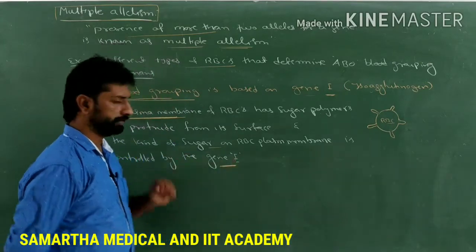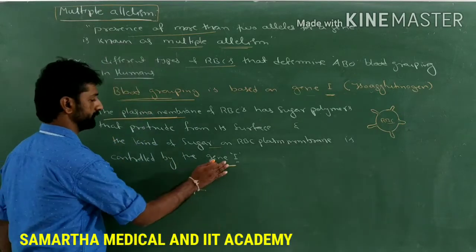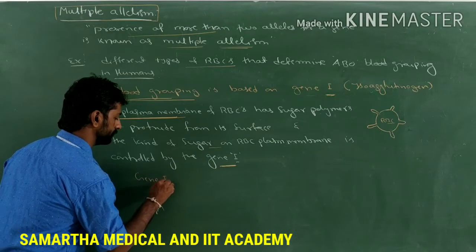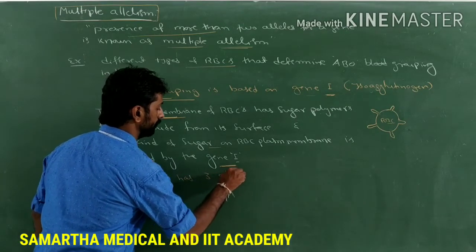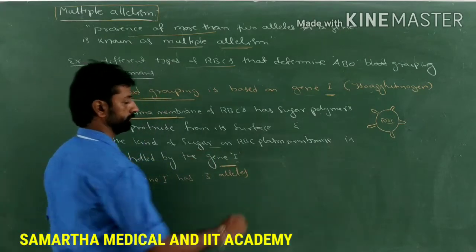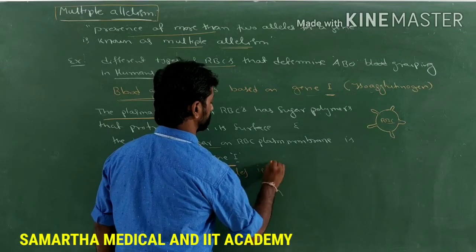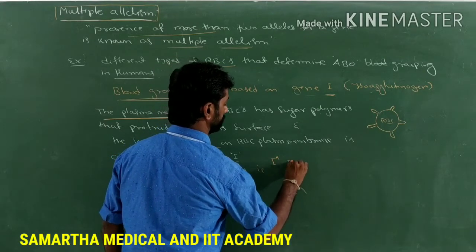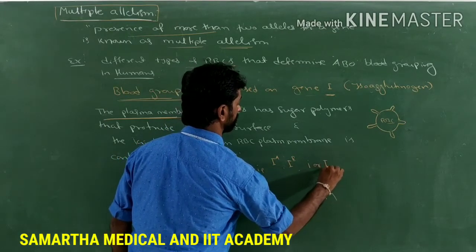So this gene has three different alleles. How many alleles are present for this gene I? Gene I has three alleles. What are those three alleles? Those are nothing but IA, IB and small i, or IO.